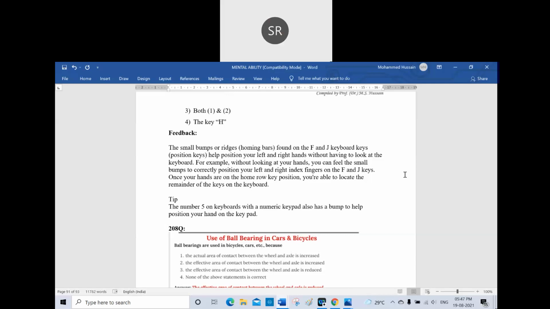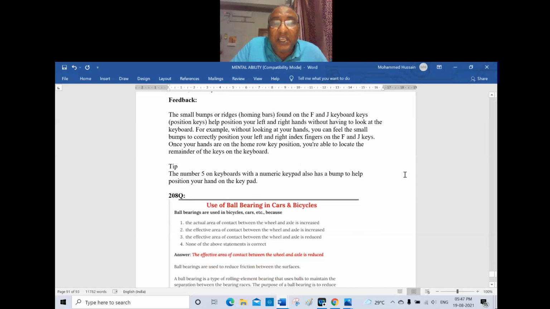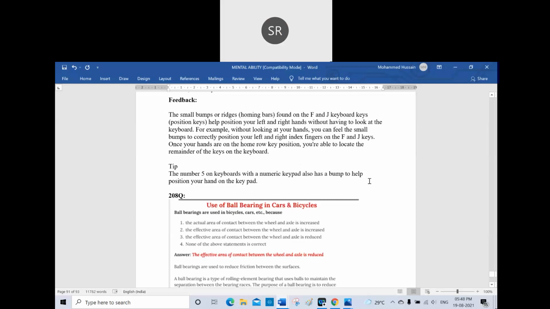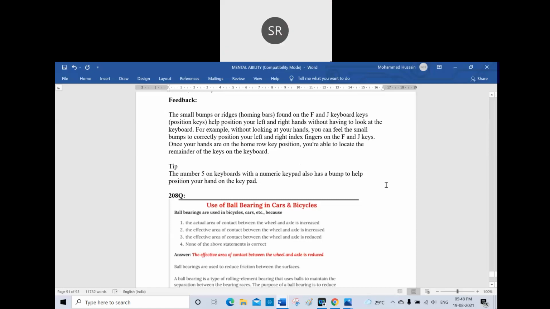Why do you use ball bearings in a car or bicycle? The answer is, the effective area of contact between the wheel and the axle is reduced. That means 3 is the right answer. Do you agree with me? Yes, sir. Because they want to reduce the friction, that is the effect. The effective area of contact between the wheel and the axle is reduced.